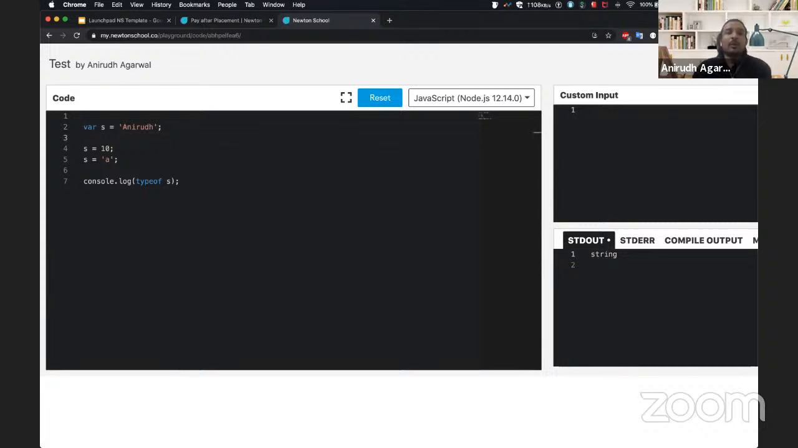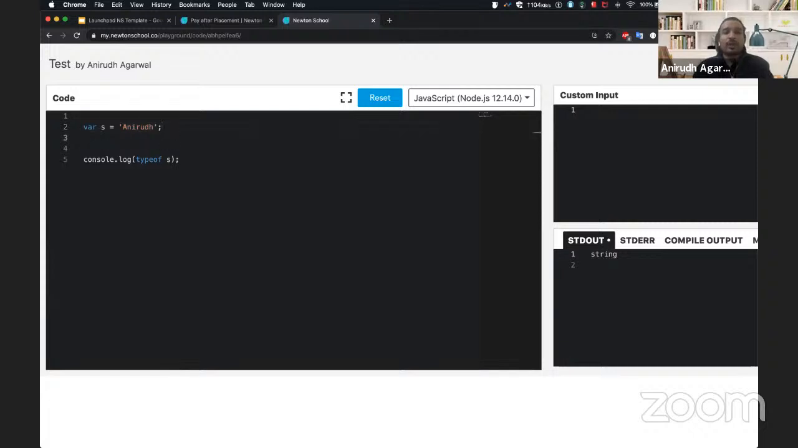Now, one very good thing about a string is that it's basically an array. A string is basically an array of characters. This is one character. So Anirudh has 1, 2, 3, 4, 5, 6, 7, so basically it's an array of 7 characters. That's what a string is.